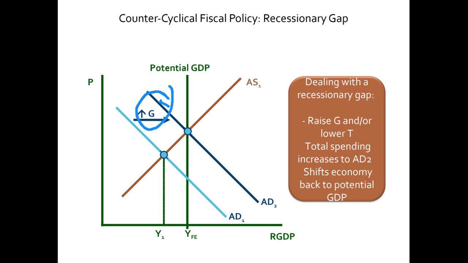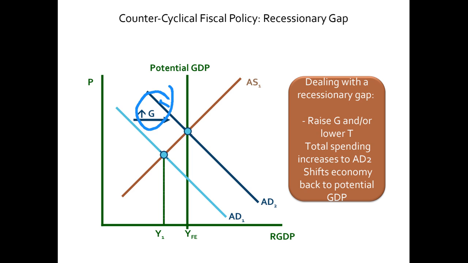So the problem of unemployment is solved, but with a budget deficit, because we are assuming that if we have a balanced budget during the recessionary gap, then when you fix the recessionary gap or solve the problem of unemployment using fiscal policy, the government will run a budget deficit.